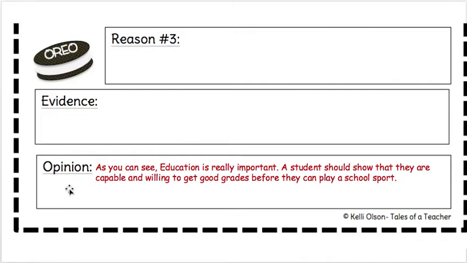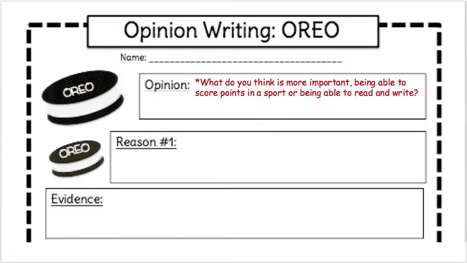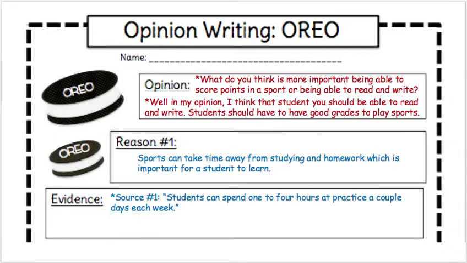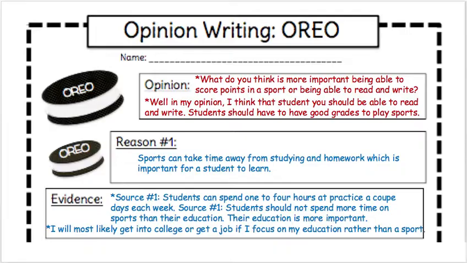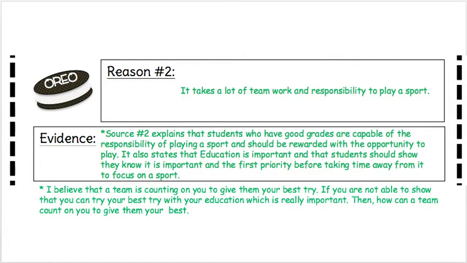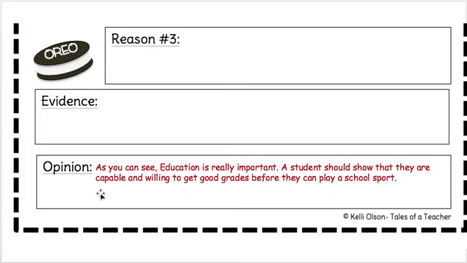And the last thing is our O. We want to finish up our Oreo. So we did our beginning opinion. Remember, we did the beginning opinion, and then we did our second reason and evidence and our first reason and evidence. Now we need to finish up our Oreo sandwich and give our opinion restated.